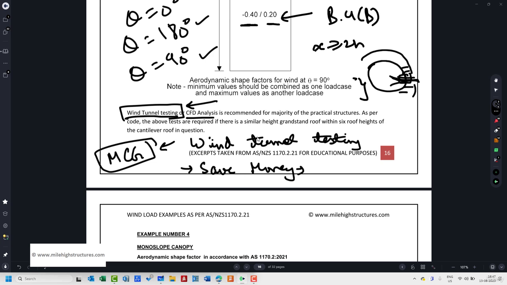That is why, if we refer to wind tunnel testing, we have values that are a little bit lesser than the values given in the code. As I said, code values are averaged and a little bit conservative compared to the practical values. So that is how we can save some money by applying a little bit lesser wind load.